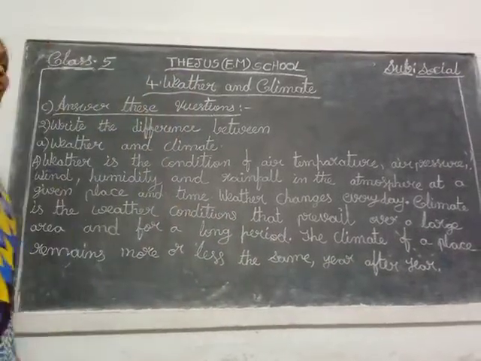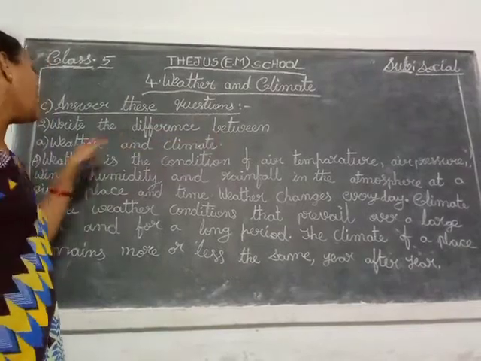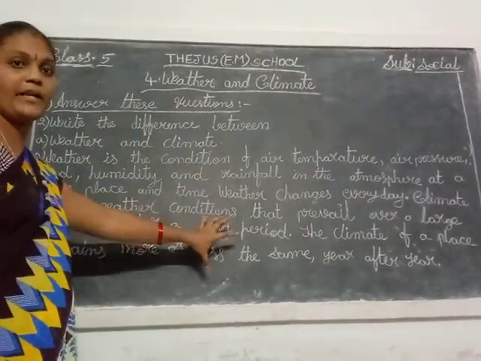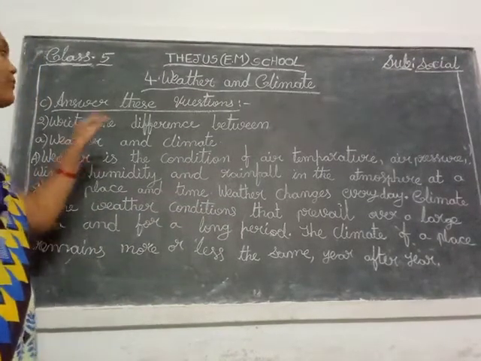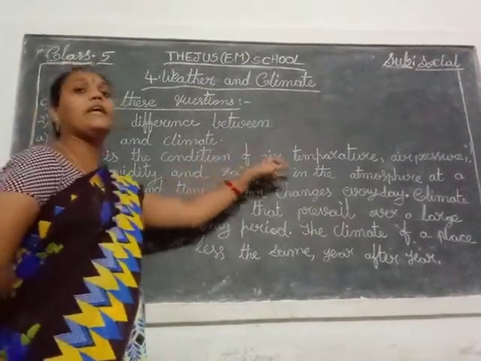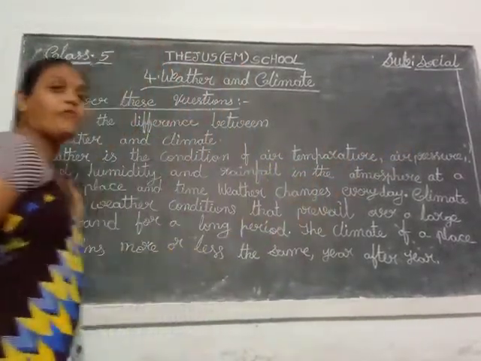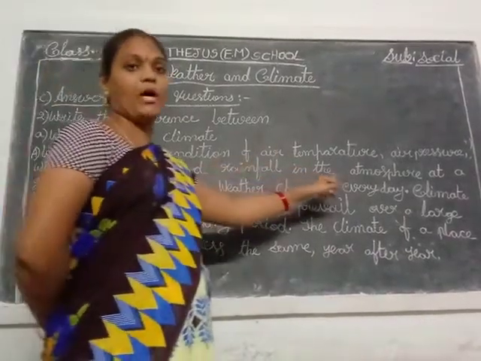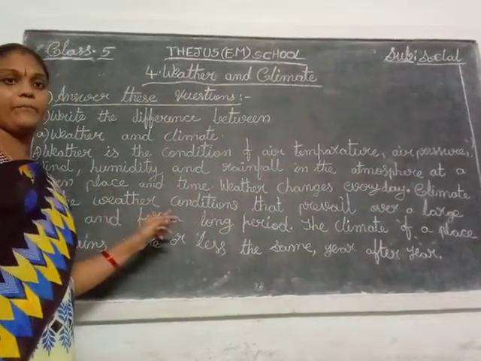Okay children, once again you see that question. Write the difference between weather and climate. First you write the weather and then you write the climate. Weather is the condition of air temperature, air pressure, wind, humidity and rainfall in the atmosphere at a given place and time.